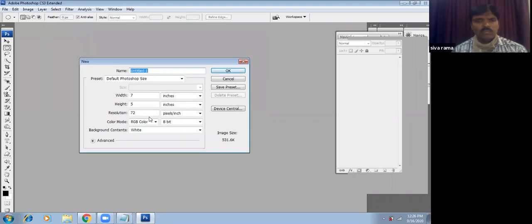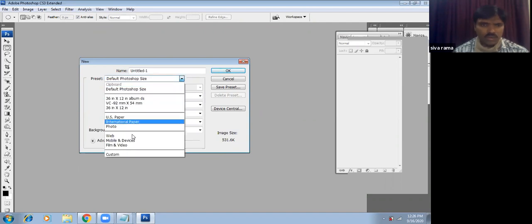For example, for the document we need to maintain the output purpose and select accordingly. Photoshop gives a default size, and here we can also choose different sizes for different purposes, given to us according to our design.